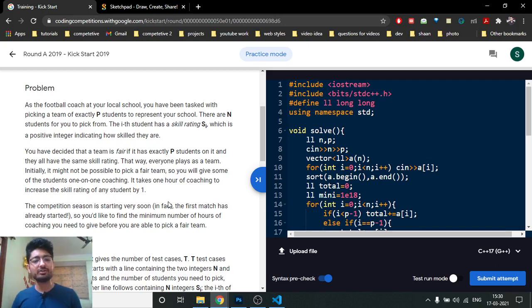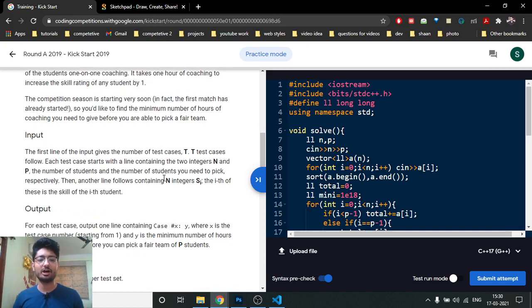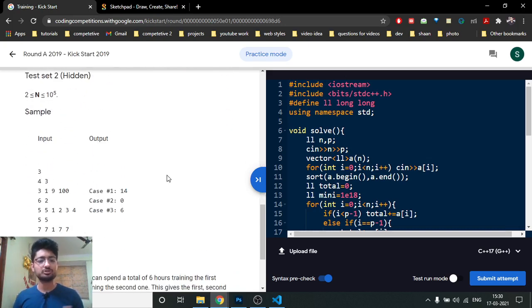For teaching each student you have to spend one energy. So you have to tell how much energy the coach has to spend so that all students in the team of size P will have equal skill, and you have to minimize the energy required. So you have to minimize the total hours or the energy spent.